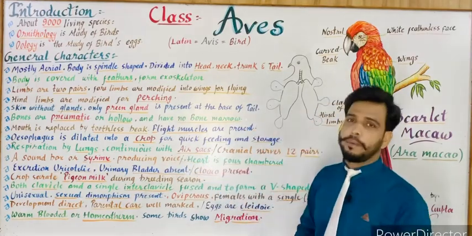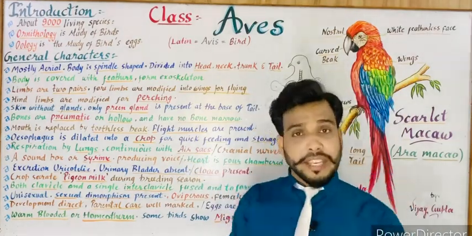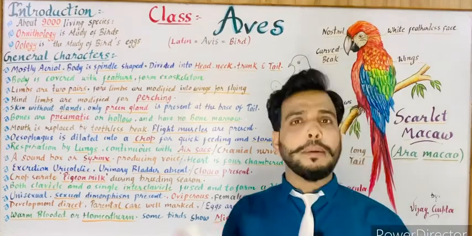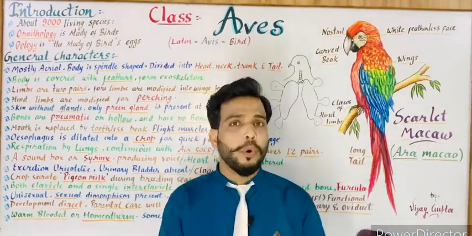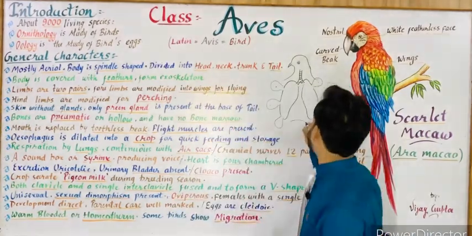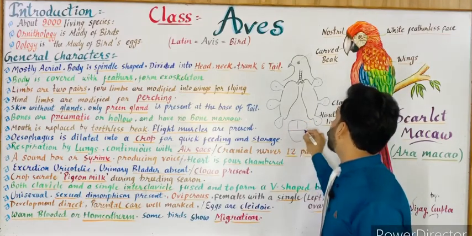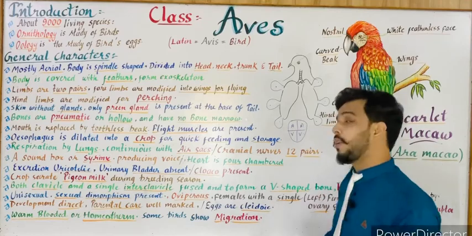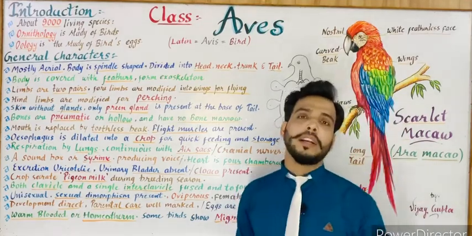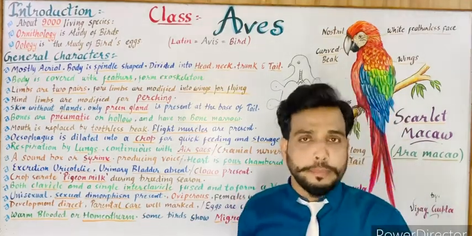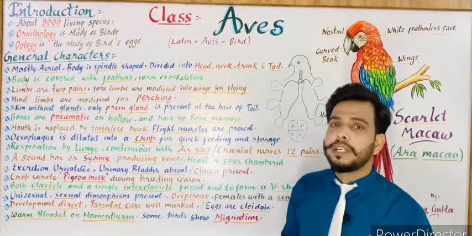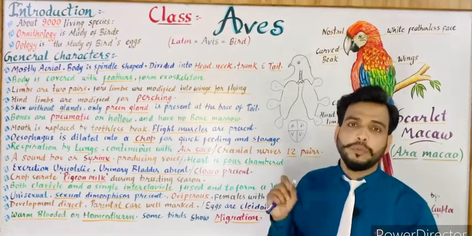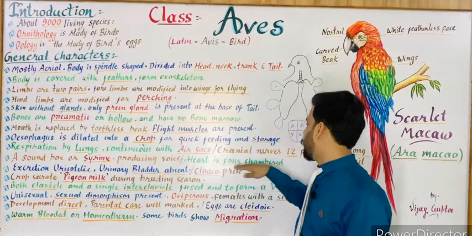Heart is four-chambered. As you know, in Aves or birds and in mammals, the heart is completely four-chambered. When the heart consists of two upper chambers, which are auricles, and two lower chambers, which are ventricles, then this type of heart is known as a completely four-chambered heart. So the birds have a completely four-chambered heart.